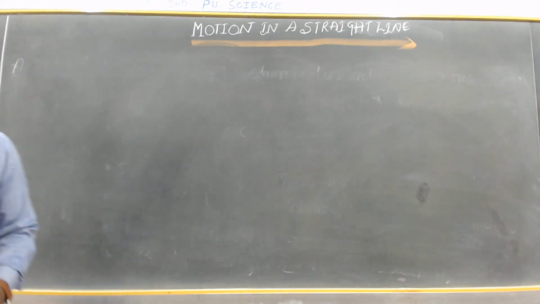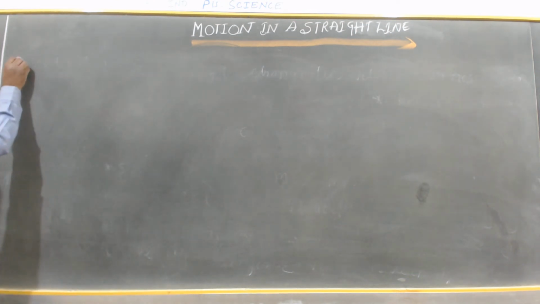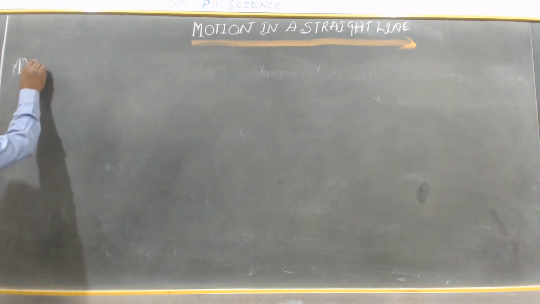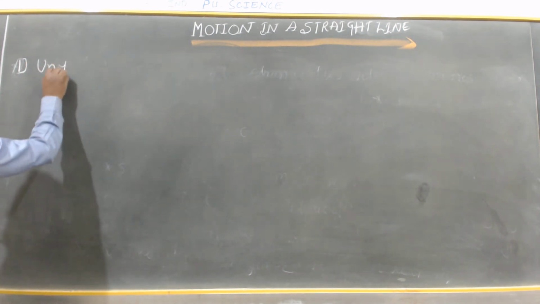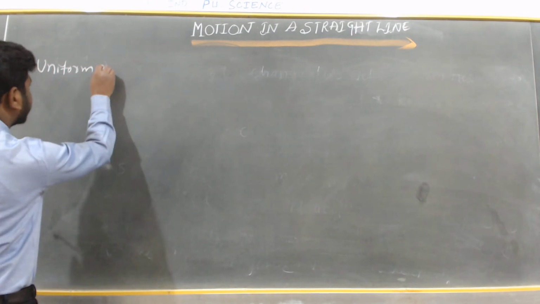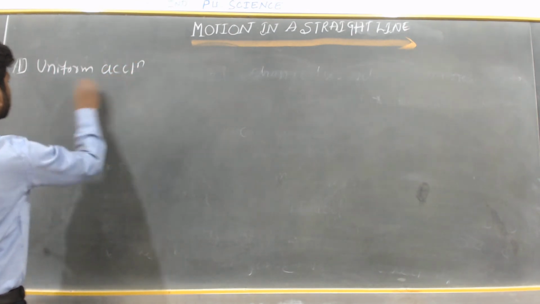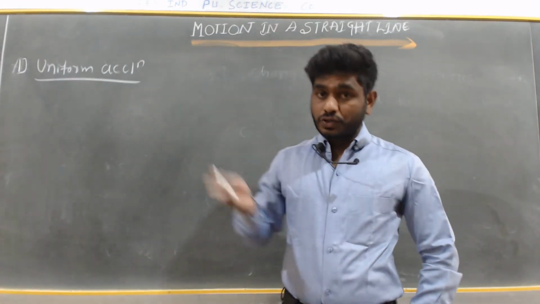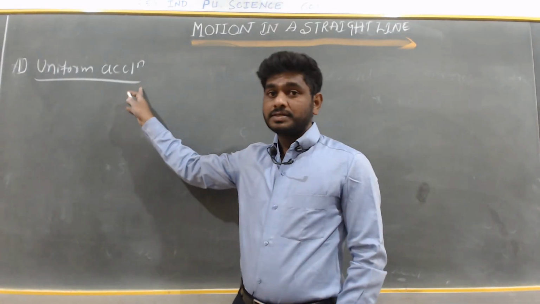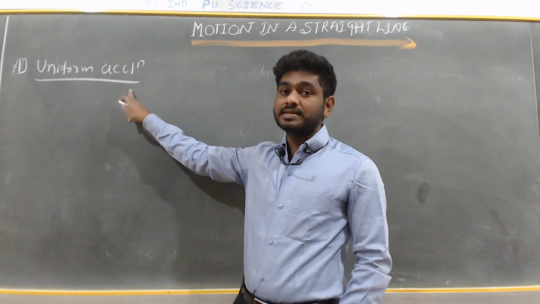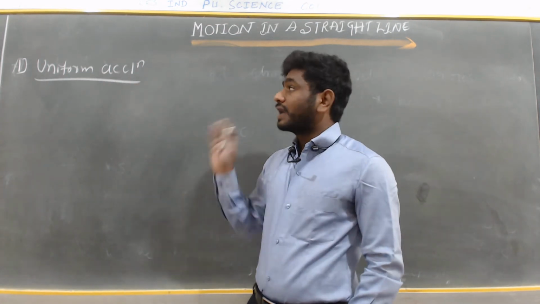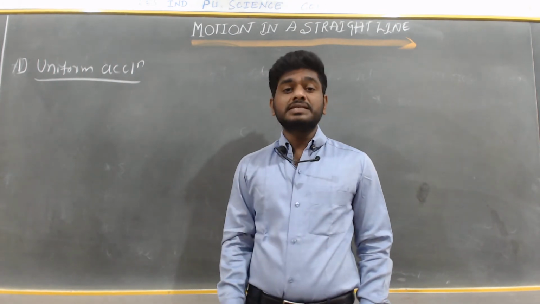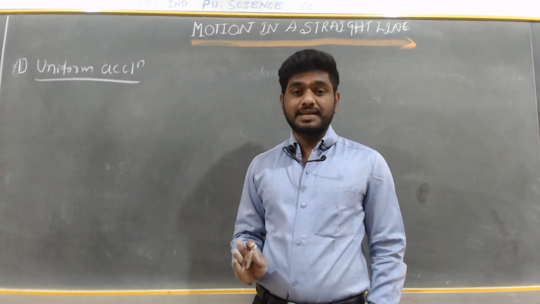Okay, the first one, uniform acceleration. So what is uniform acceleration? You know acceleration means change in velocity with respect to time. So uniform acceleration means a constant acceleration.